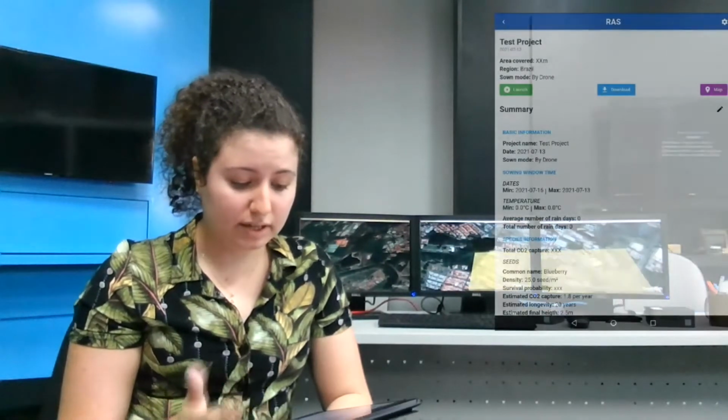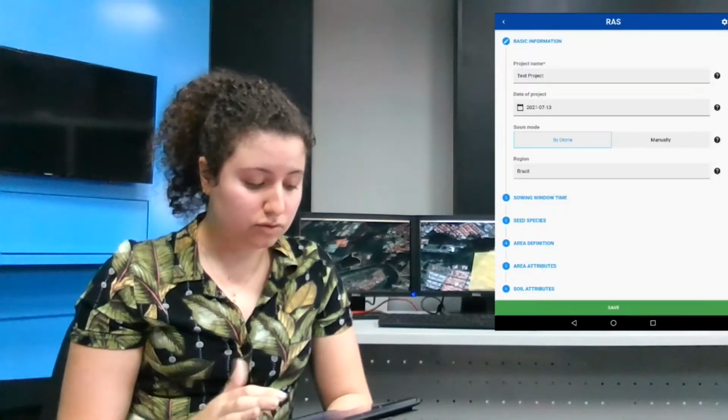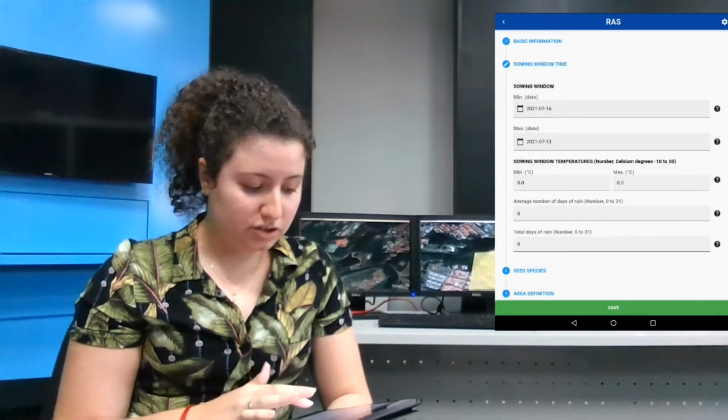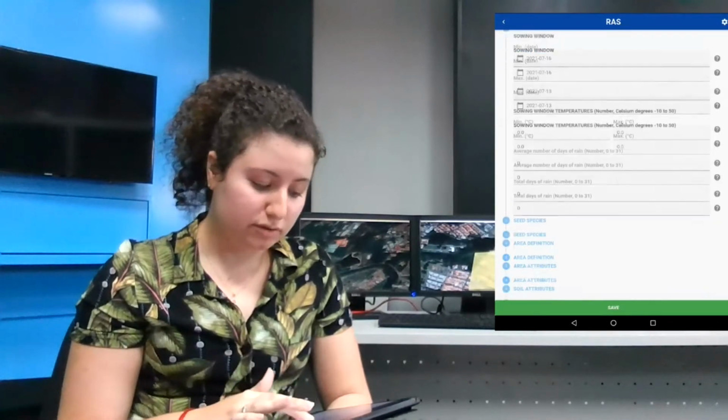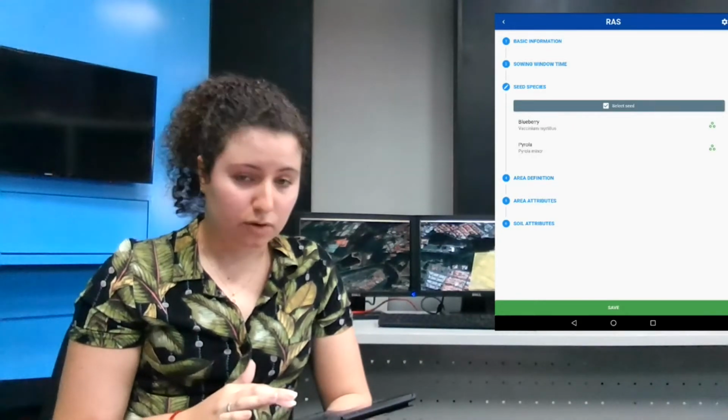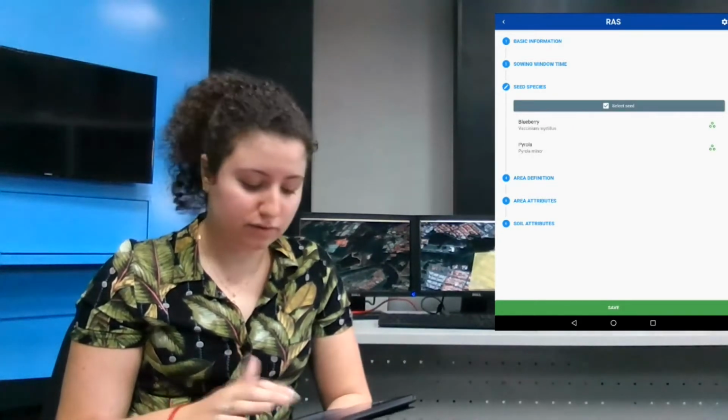If we hit edit, we go to the project form, where we can change the basic information, also add information about the sowing window time, and add all the species that we're going to be using on this project, including the density of each of them.